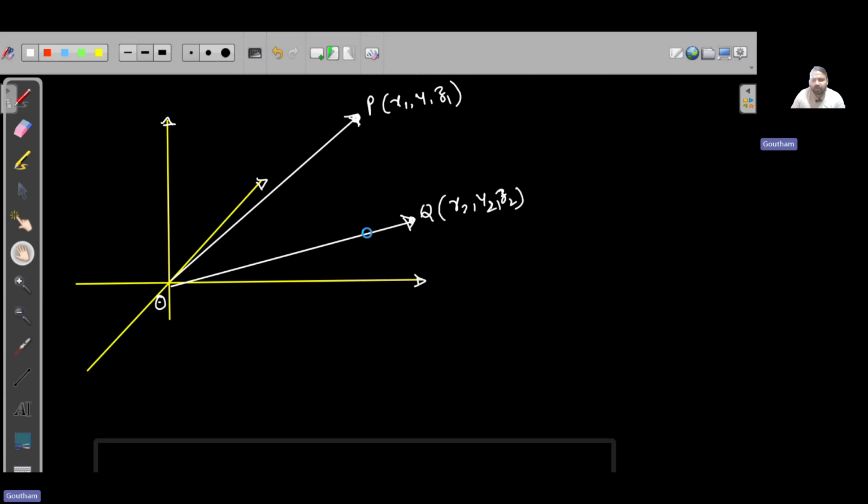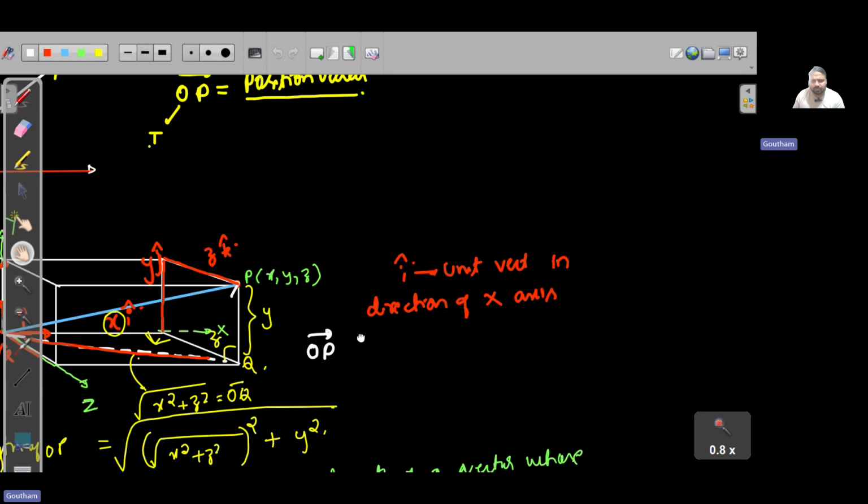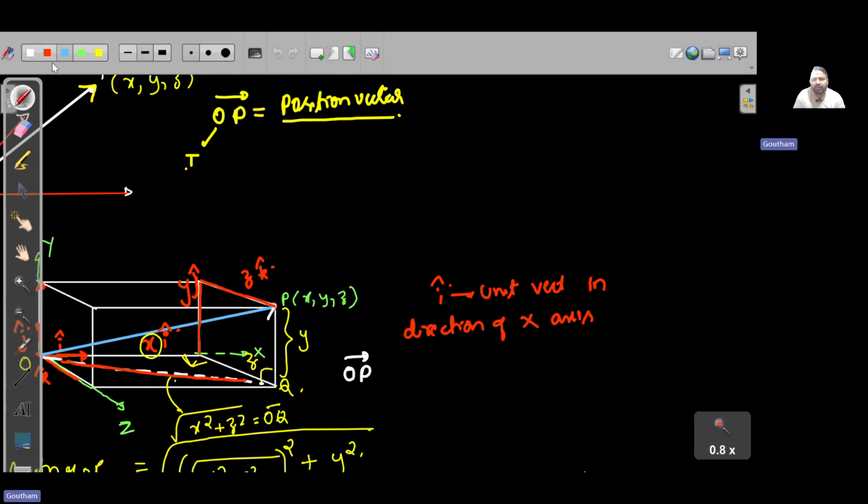Before rushing into this, let me tell you from the previous example itself. If Gautam wants to go from here in this direction and then in this direction, say this is in the x i cap direction and this is in the y j cap direction, then the net effect of traveling from here to here can be given with a direct vector.